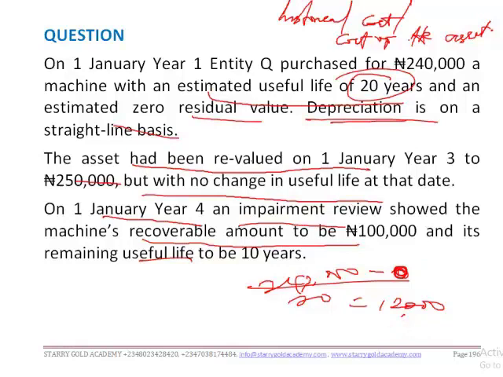Are we together? Now the asset has been revalued on 1st January year 3, that is after 2 years of acquisition of the asset, to 250,000, but with no change in the useful life as at that date.